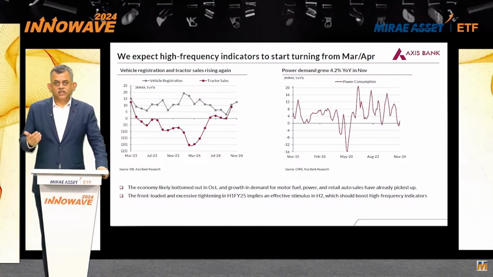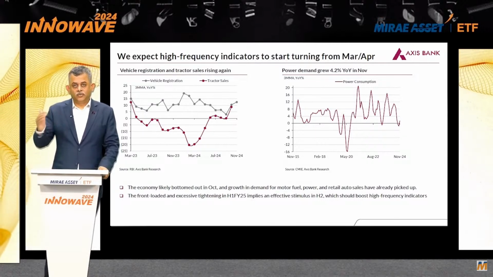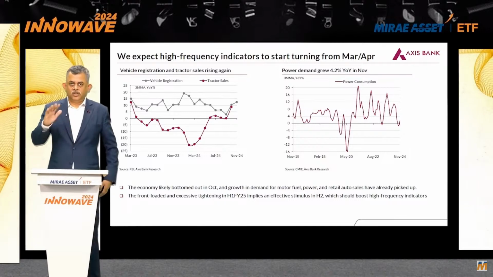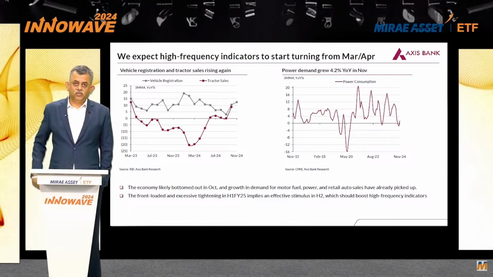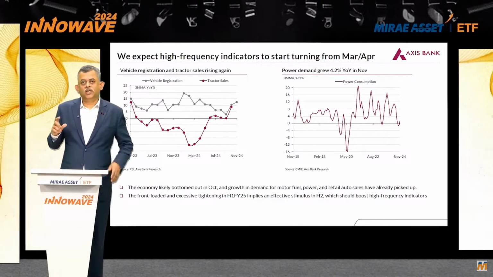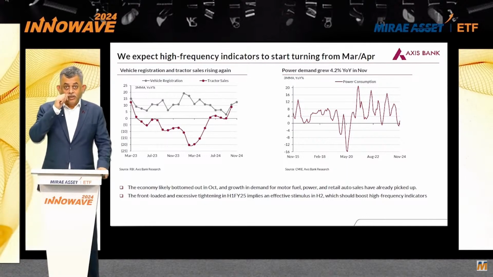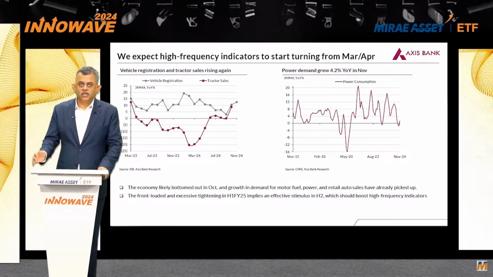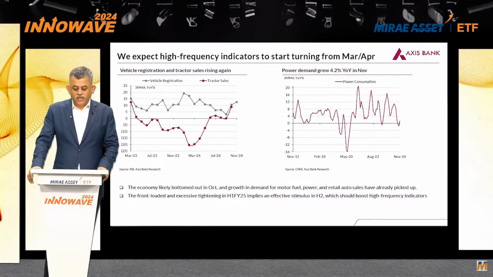The bigger question is how quickly we can get the overall credit growth back up to 16-17%. That may take longer, and which is why I think the reversal to the trend growth may not happen for the next couple of months. But we do expect that by March, April, the high frequency indicators will start showing a much stronger economy. So as we run into FY26, which is the next fiscal year, I think the likelihood of growth being close to 7% is very high.